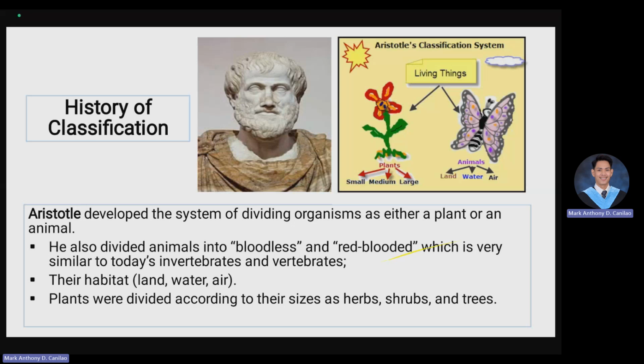So technically, when we use a Latin term or Latin word, Latin is said to be a dead language, meaning it is not changing. So when we use a scientific name, we can easily pinpoint what type of animal or organism we are referring to. For example, we have Homo sapiens. You can easily distinguish that Homo sapiens are humans in today's time.